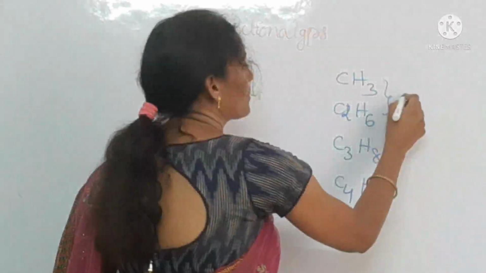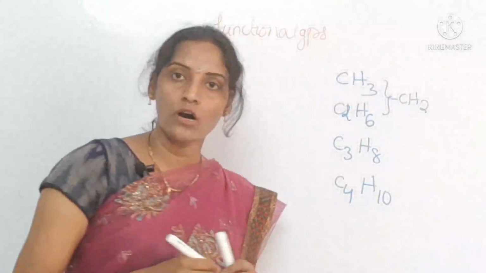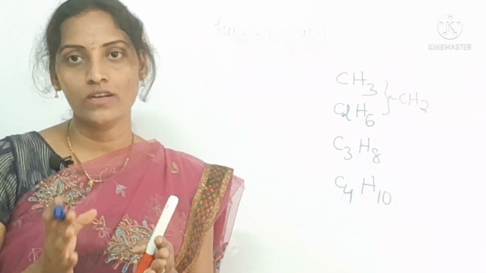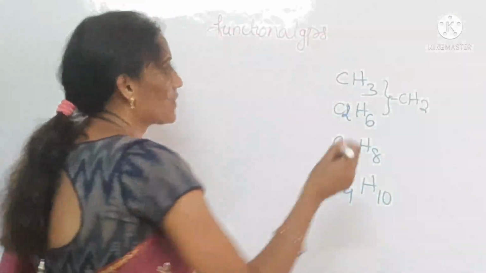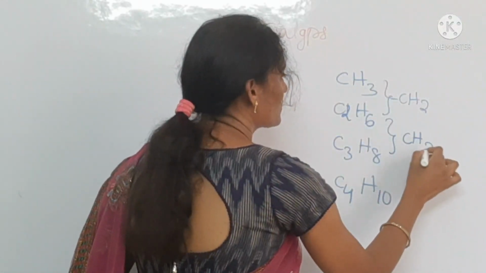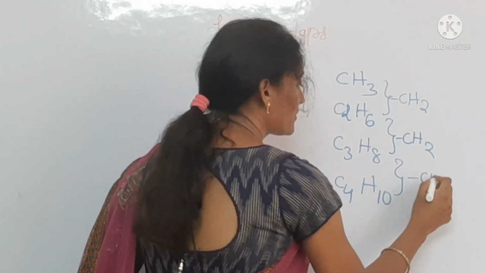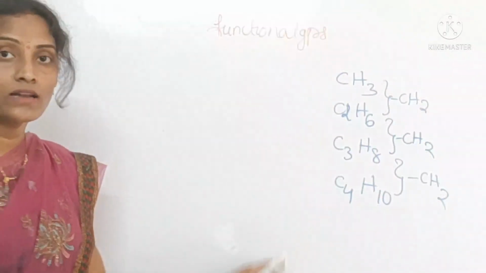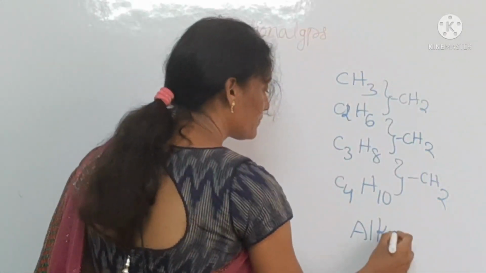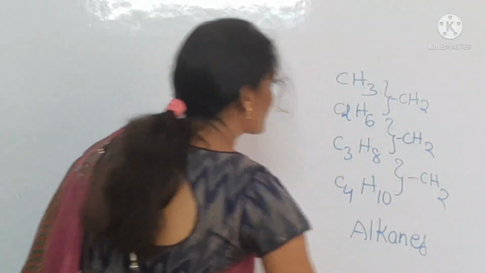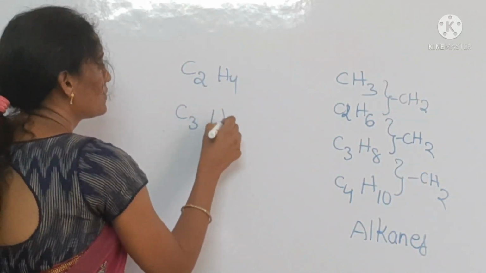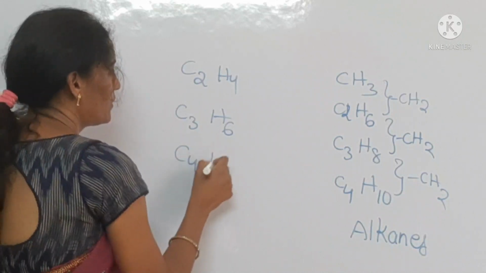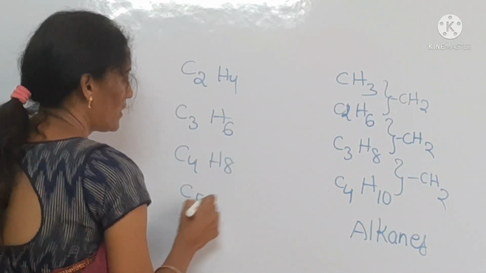If any two successive compounds differ only by a CH2 unit, then those come under a homologous series. So here these two have the successive difference of CH2, here also CH2. These are all alkanes. This is about homologous series. And you can take C2H4, C3H6, C4H8, C5H10, students.